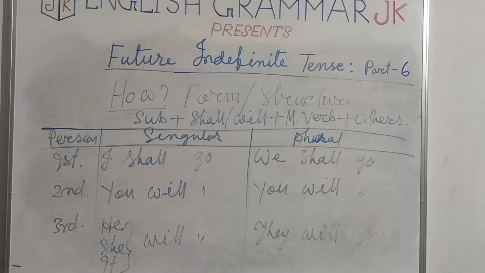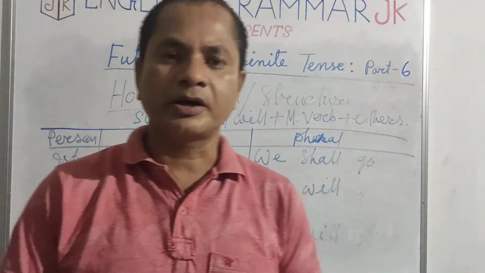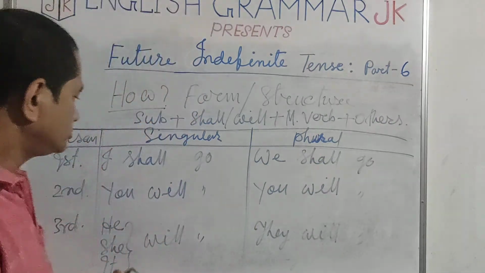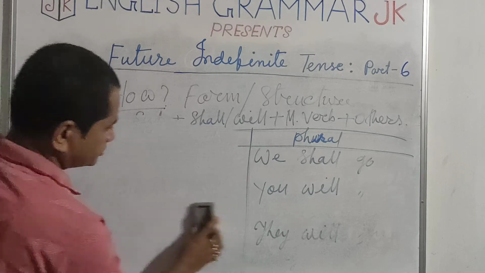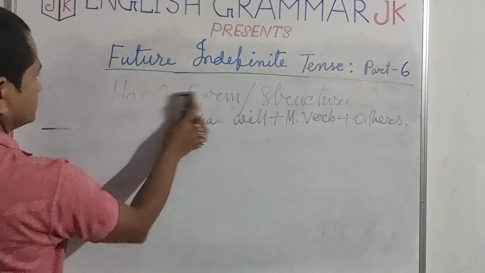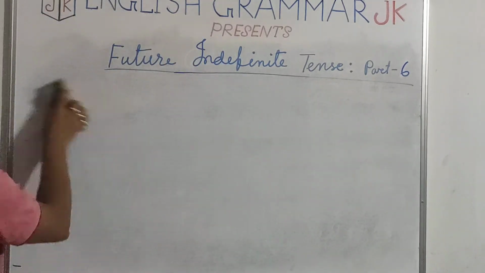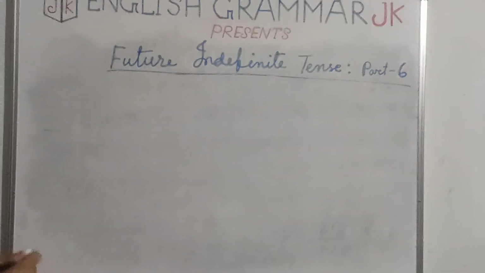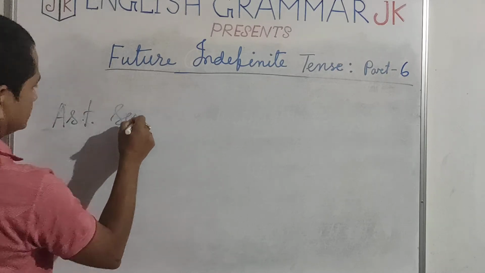Very simple. And friends, in all the sentences we used, we wrote this structure. In all the future indefinite tense sentences we wrote, we used this structure, subject plus shall or will plus main verb, and this structure is for the assertive sentence.